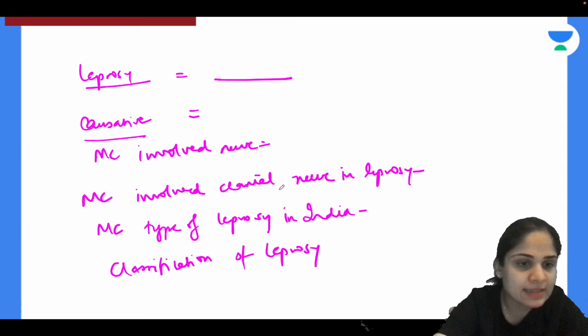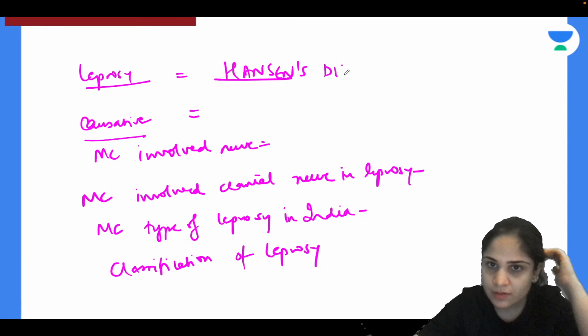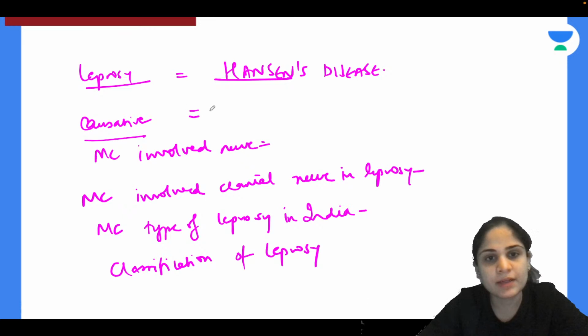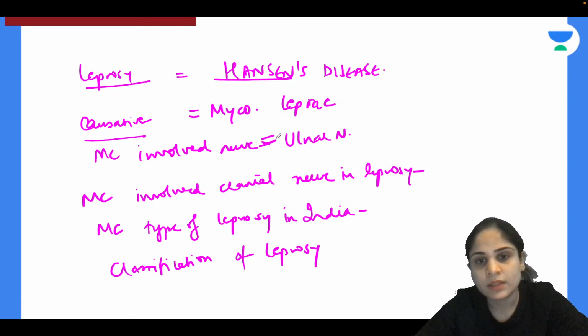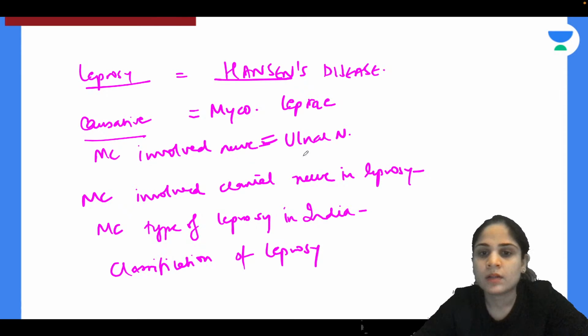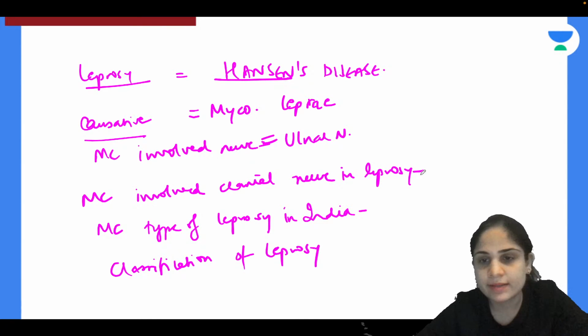I can see that the answers are already coming. Yes, the other name of leprosy is Hansen's disease. What is the causative organism? It is Mycobacterium leprae. What is the most commonly involved nerve? Greater auricular nerve? No, the ulnar nerve is the most commonly involved nerve in leprosy. What is the most commonly involved cranial nerve? Absolutely correct, Rameshwar, it is the facial nerve.